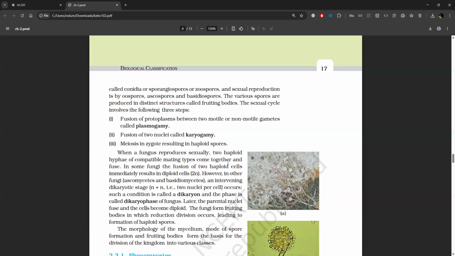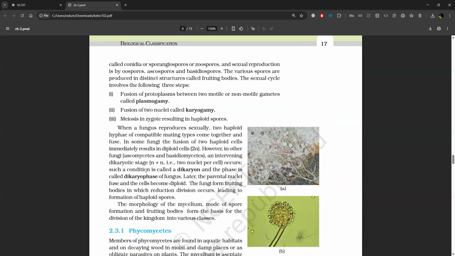The sexual cycle involves the following three steps. Fusion of protoplasms between two motile or non-motile gametes called plasmogamy. Fusion of two nuclei called karyogamy. Meiosis in zygote resulting in haploid spores.